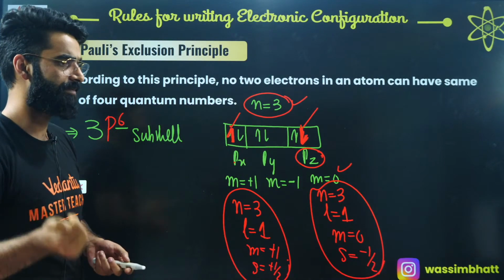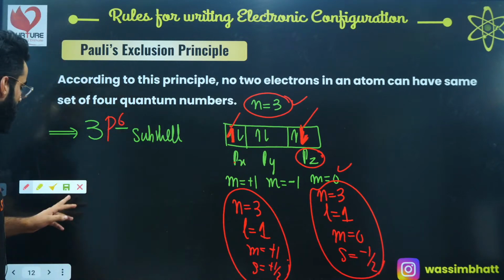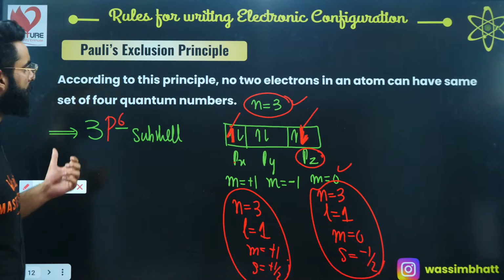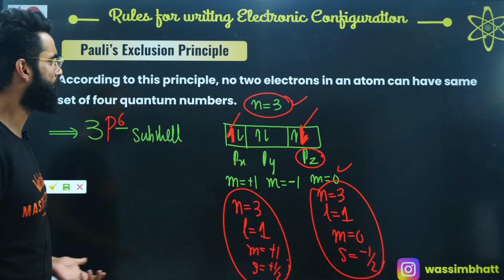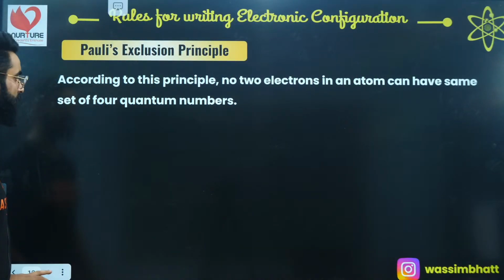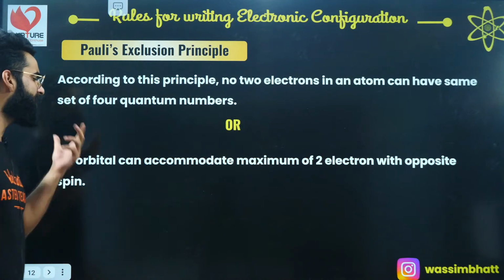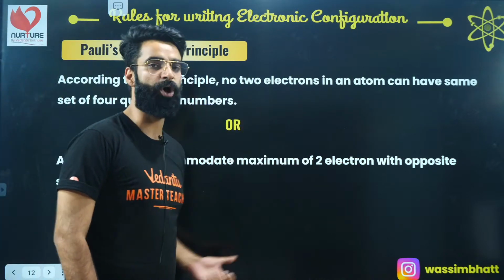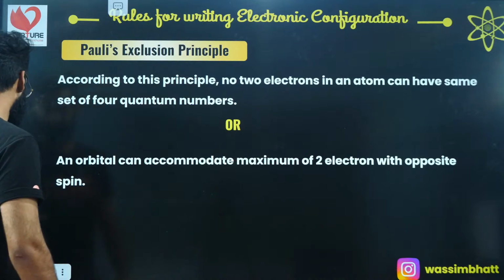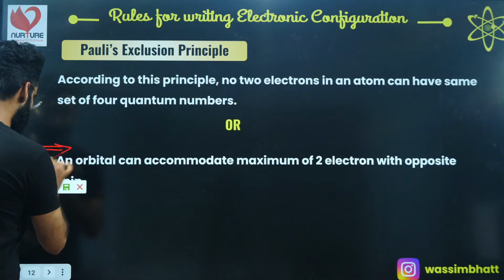Perfect? Absolutely, guys, right? So what is Pauli's exclusion principle all about? According to Pauli's exclusion principle, no 2 electrons in an atom can have the same set of 4 quantum numbers. I'm sure it's clear to everyone, right? And there is one more way. An orbital can accommodate a maximum of 2 electrons with opposite spin. This is one more statement of it, so you need to remember this as well.